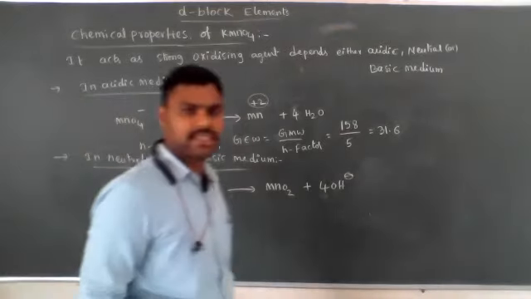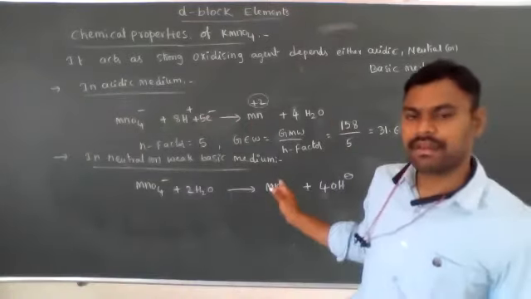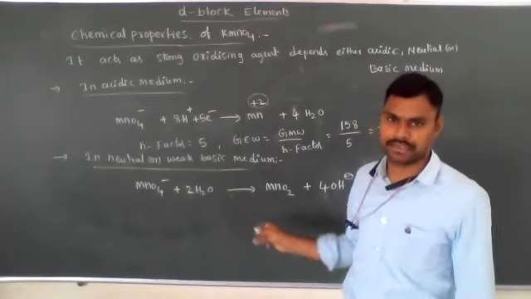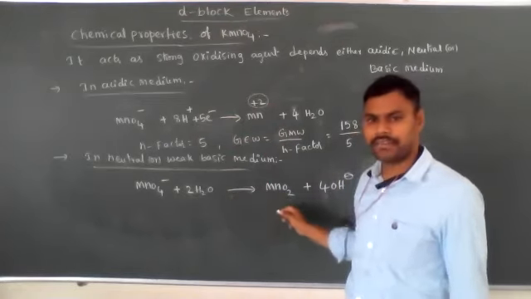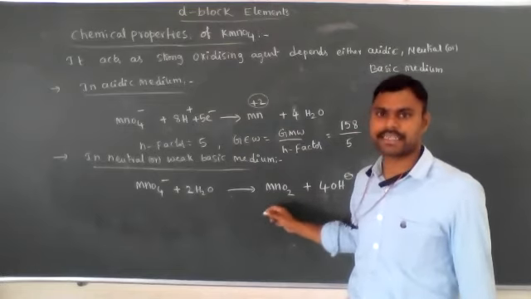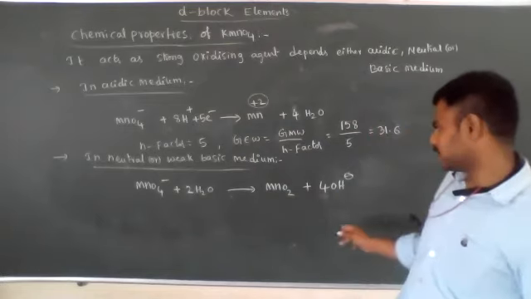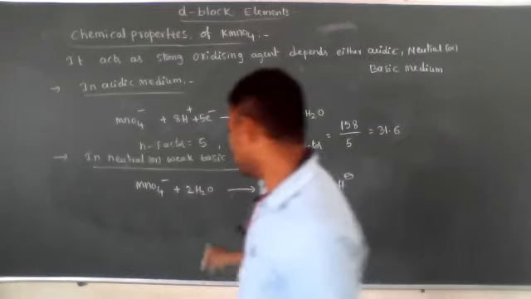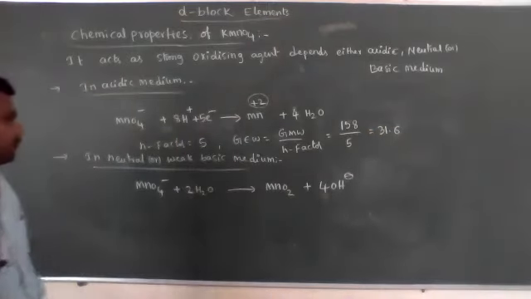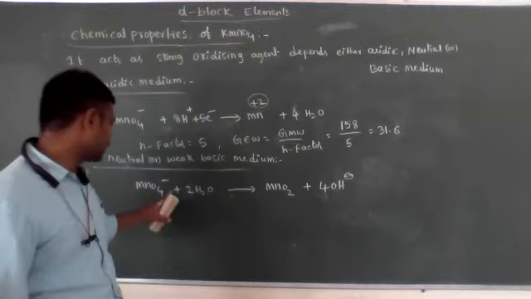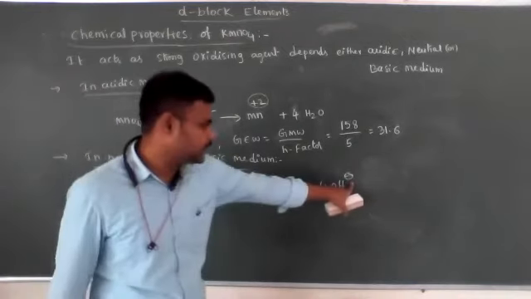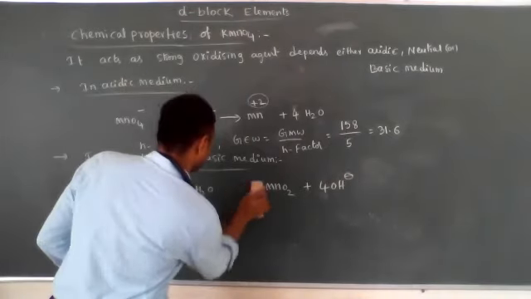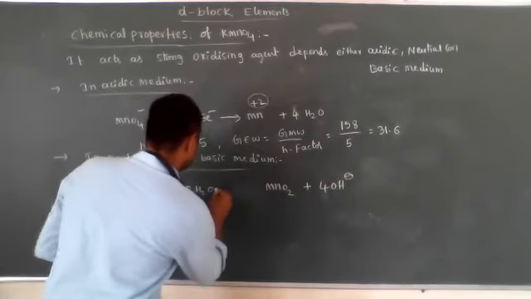Balancing of equations in acidic medium and basic medium, we already discussed. This is one of the half reactions in a redox reaction. What is this half reaction? The reduction half reaction, balanced in basic or weak basic medium. Now for charges, minus 1 charge is present here and minus 4 charge is present on the other side. For balancing of charges, I am adding 3 electrons on this side.